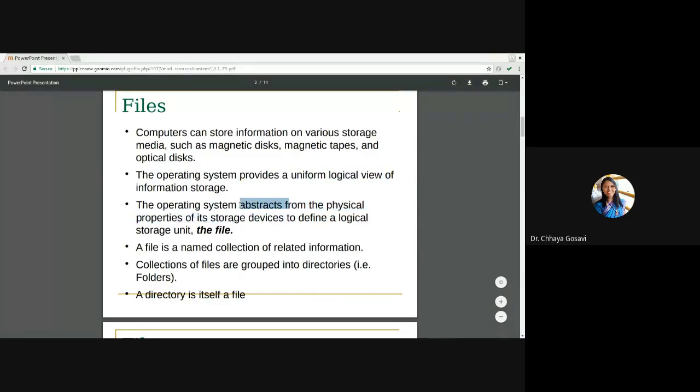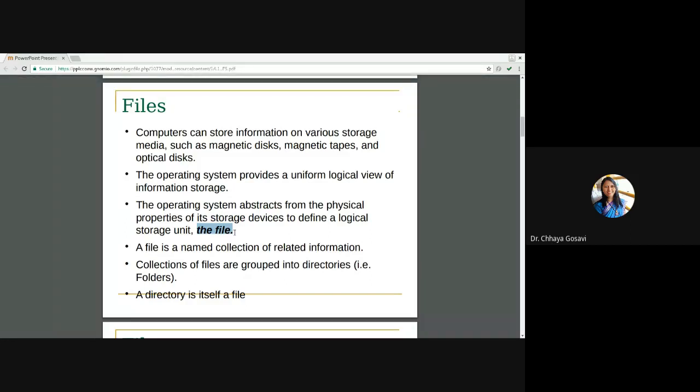Operating system abstracts from the physical properties of its storage device to define a logical storage unit, the file. So file is a logical storage unit. Actually, data is stored in binary format, but to give an abstract view to the user, the file is a logical storage unit. So file is a named collection of related information. Collection of files are grouped into directories or folders. So we can have a group of files in one directory or folder, and a directory itself is a file. It is a special type of file.